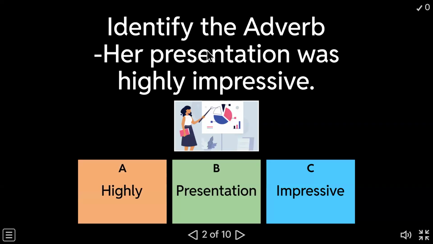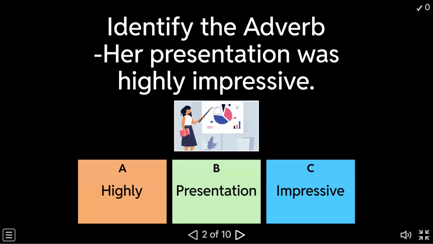In this sentence, identify the adverb. A, highly. B, presentation. C, impressive. If you want me to wait for a minute, let me know. If you're done with the question, say yes, so that I'll go to the next question.